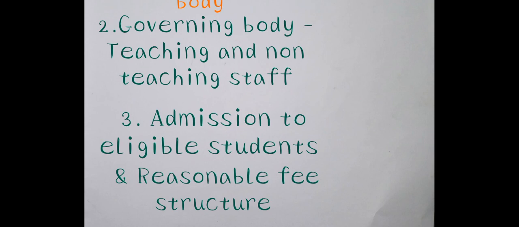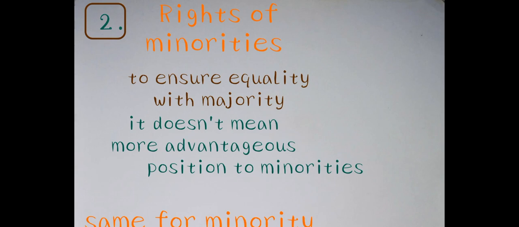group. Okay, so next important provision is rights of minorities to ensure equality with majority. So basically majority educational institutions are running with more advantages, because they have wealth. But whenever it comes to the minority educational institutions, they are very less in number.